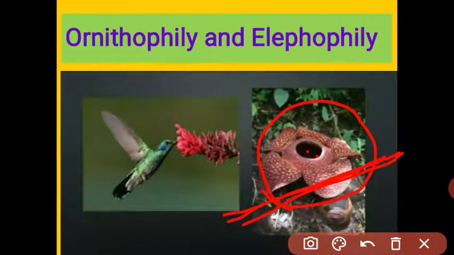Got it, student? Means these are the agents of cross pollination, and these agents are very useful to transport the pollen grain from anther to the stigma. Got it, student? Thank you.